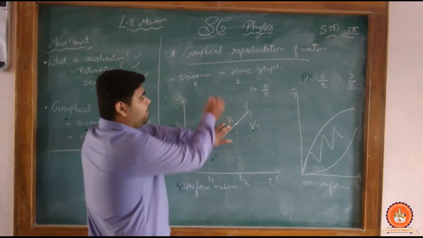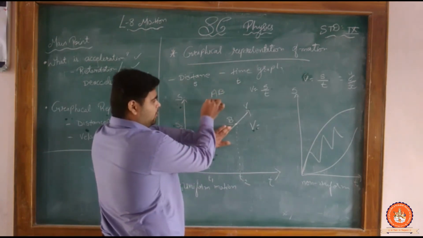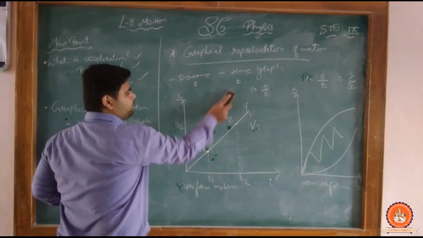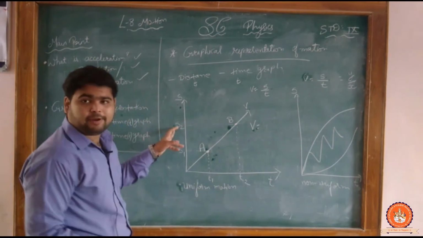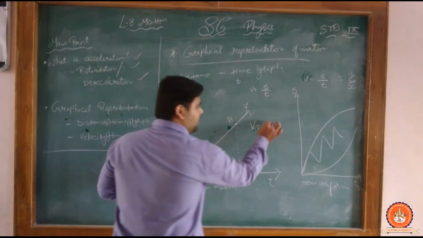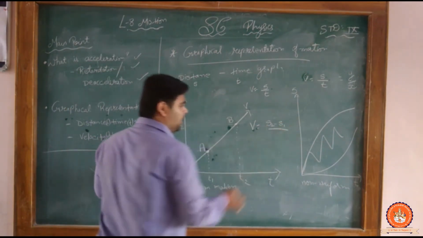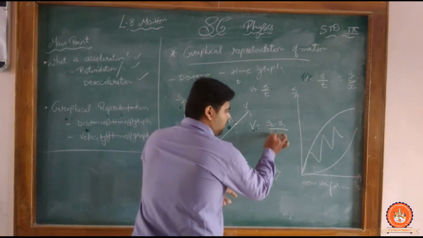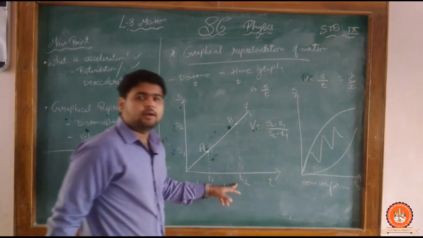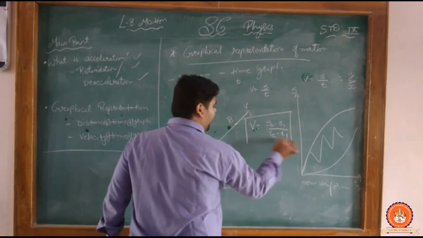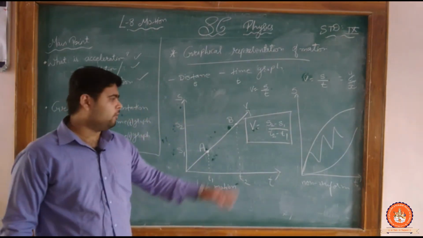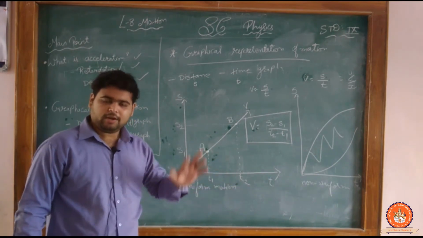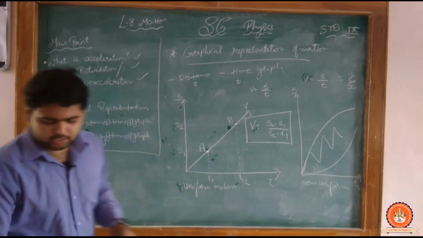We want to find the distance between A and B. When we write AB, it means B minus A. So the distance between A and B is S2 minus S1. At the same time, we also need the time, and the time interval is T2 minus T1. This is another formula to find the velocity or the speed with the use of the graph. Write it in your book or take a screenshot.